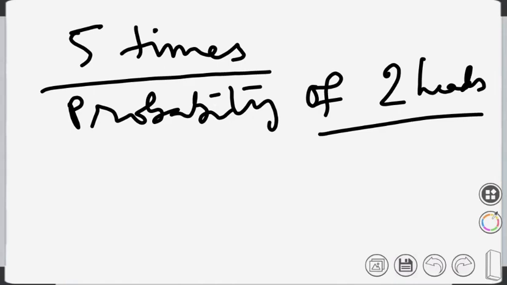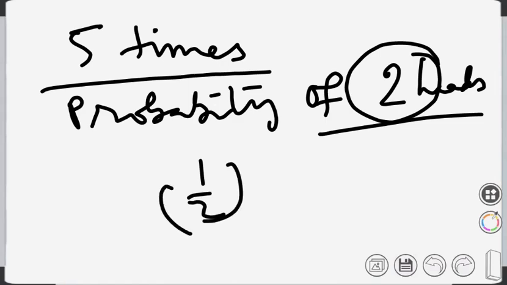For that, we have to use this binomial distribution. Please follow. Exactly 2 heads means it should be 2 heads and the other 3 must be tails, isn't it? So heads yes and tails no. Now we know that the probability of getting 1 head if I'm tossing the coin is half. If I'm tossing a coin once, the probability of getting 1 head is half.